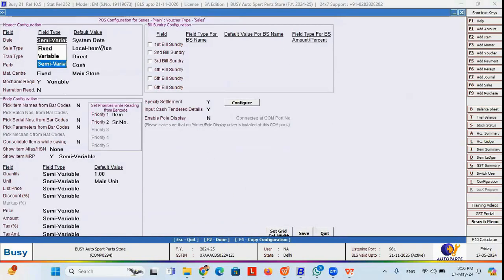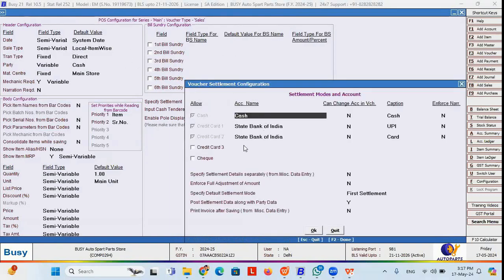So what is POS? POS is nothing, just a fast feeding concept where you can fix certain fields that you find are common in every transaction. Like say, you can fix the godown, you can fix the sale type. So here three kinds of options are coming: fixed, variable, and semi-variable. If you click on fixed, that means your cursor will not stop here and it will not allow you to change the field. If you make it semi-variable, your cursor will not stop, but you can move backward and click over here to change the field. And in case of variable, your cursor will stop at that moment. Okay, so this is how you can configure your POS.